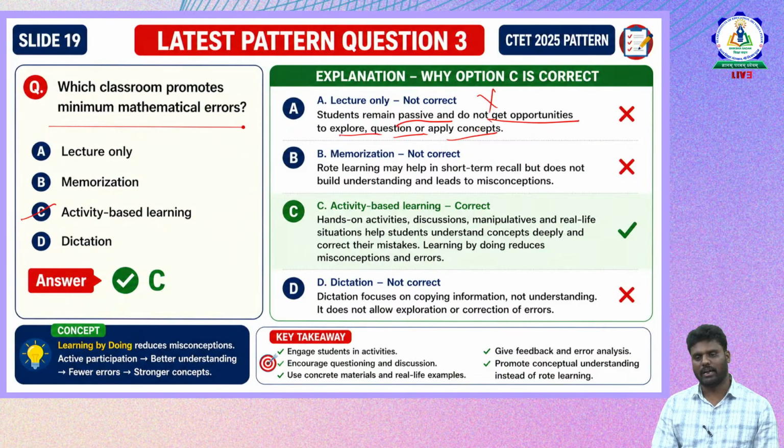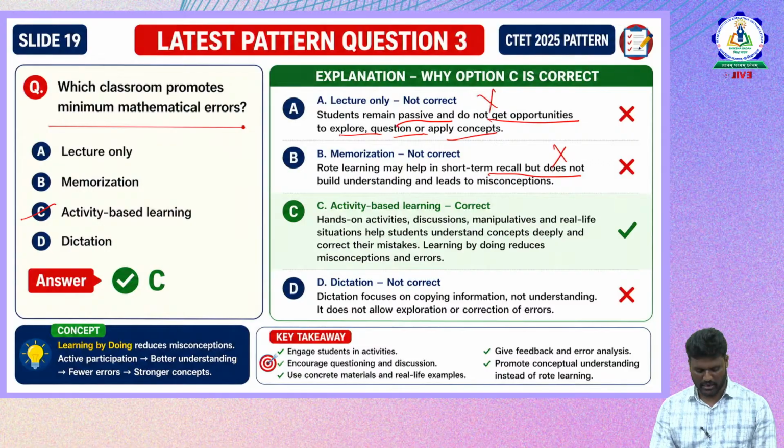Rote learning may help in short-term recall, but it does not build understanding, which leads to misconceptions. If you memorize tables and all those things, it may be retained only for a certain period of time, not for long-term recall. Long-term it will not happen. So therefore this is also incorrect. Even if you memorize the tables, there is no chance to minimize the mathematical errors. They will again commit the errors.